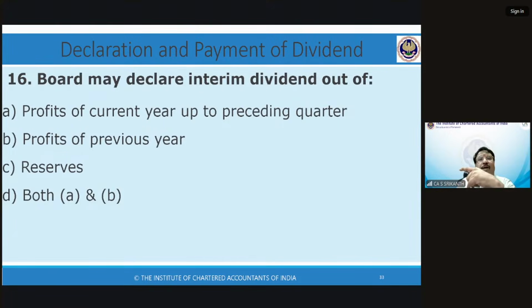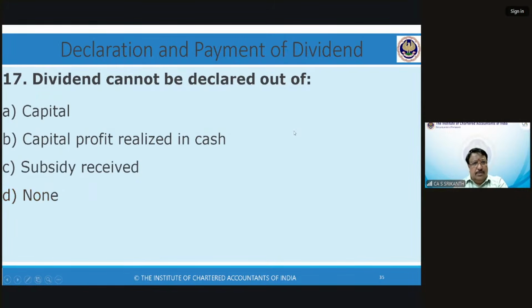Interim dividend is separate, final dividend is separate. Final dividend can be declared out of reserves also, provided you comply with the conditions. Generally, it cannot be used. Only if you comply with the conditions, you can declare. D is the correct answer. Absolutely correct. 4B is the correct answer.